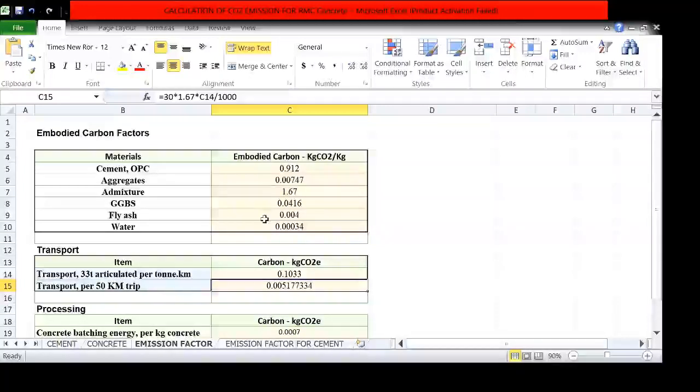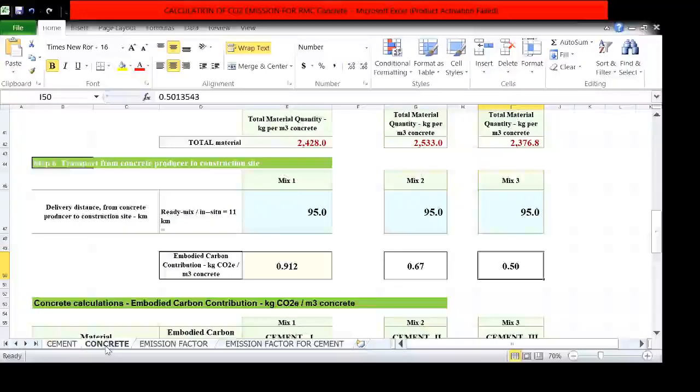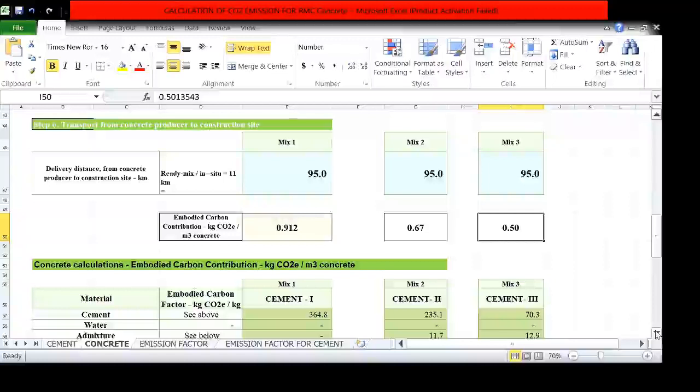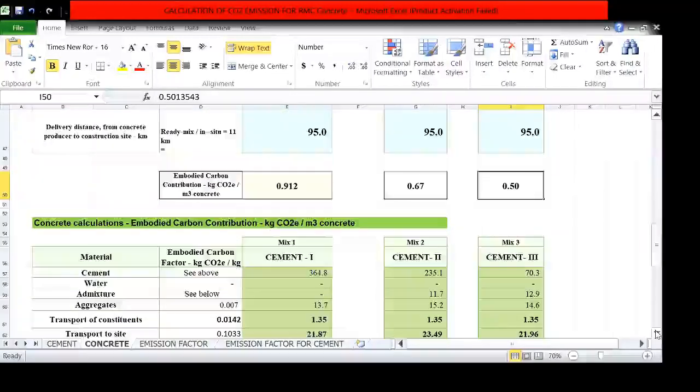After knowing the CO2 emission factors, let us calculate the CO2 emission of raw material, and for that first we go for cement. Here the 364 is nothing but the product of the total cement used into the CO2 emission factor for cement, which is 0.912.